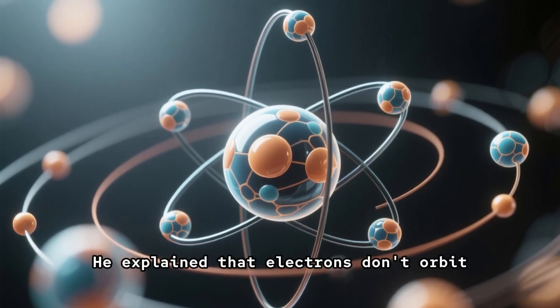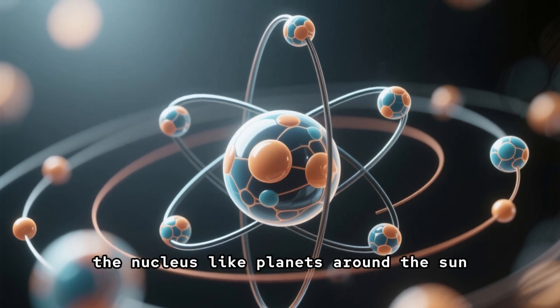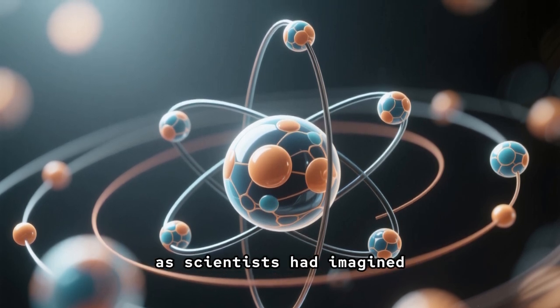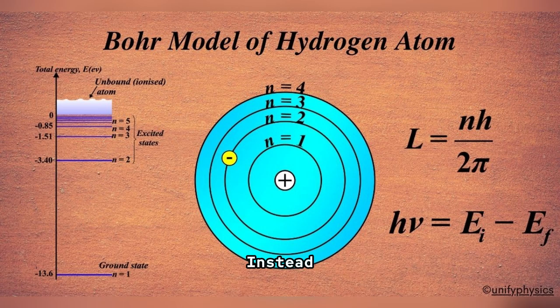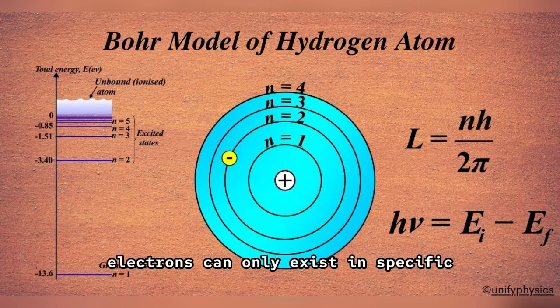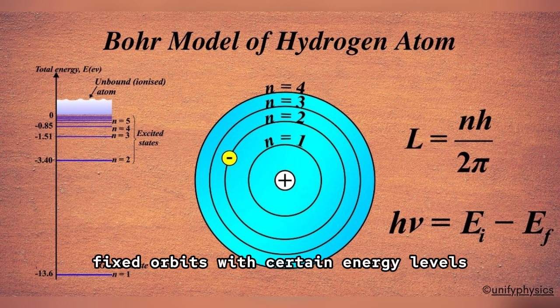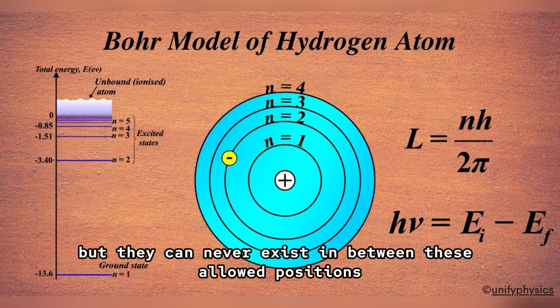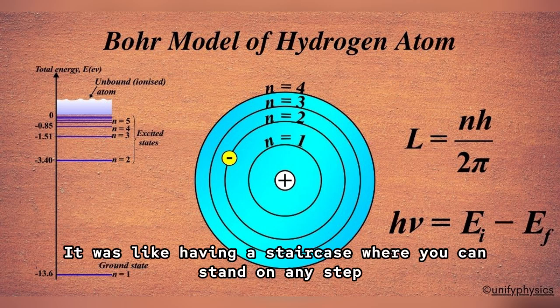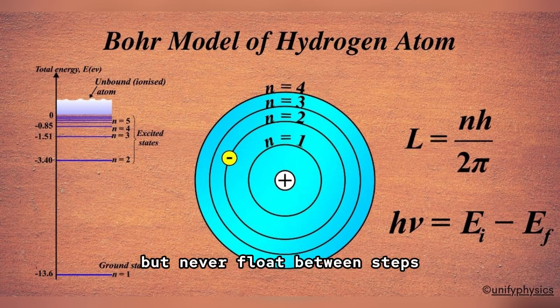Niels Bohr then revolutionized our understanding of atoms. He explained that electrons don't orbit the nucleus like planets around the sun, as scientists had imagined. Instead, electrons can only exist in specific, fixed orbits with certain energy levels. They can jump from one orbit to another, but they can never exist in between these allowed positions. It was like having a staircase where you can stand on any step, but never float between steps.